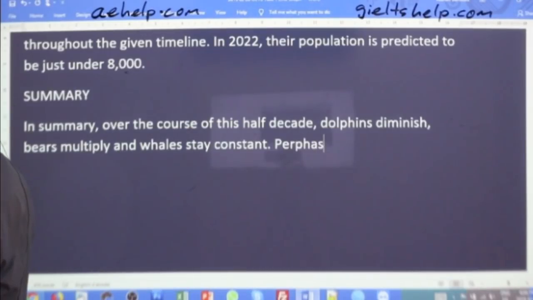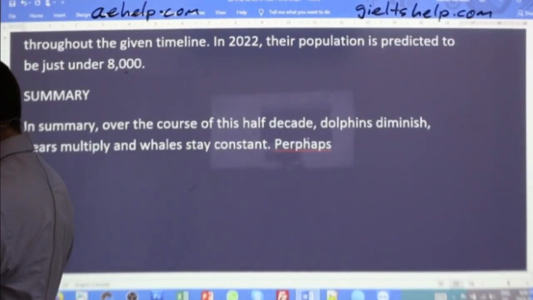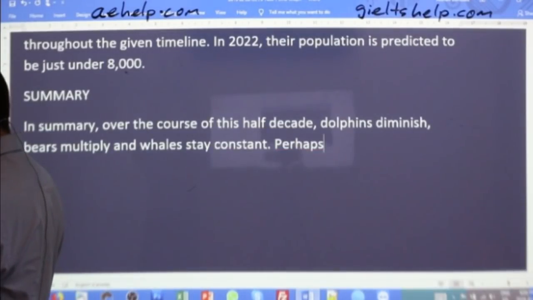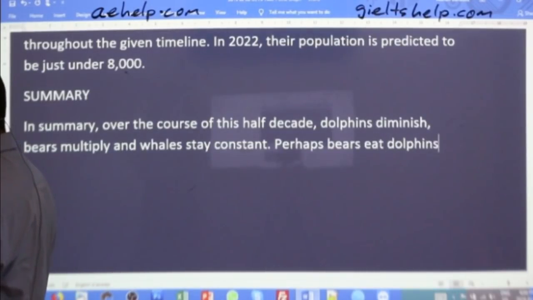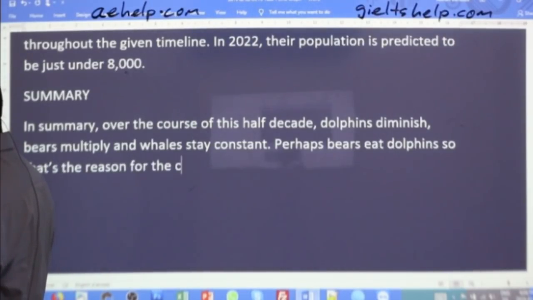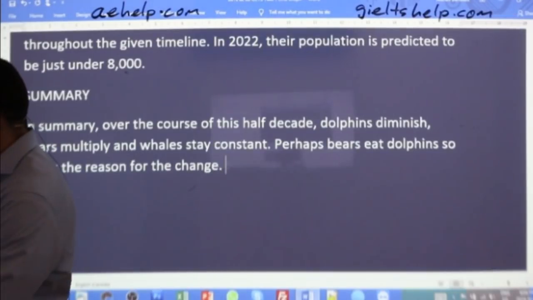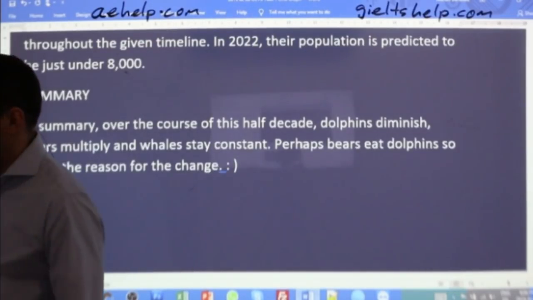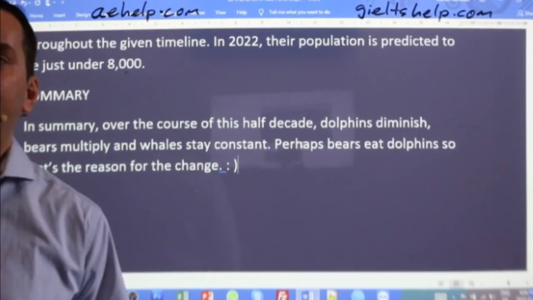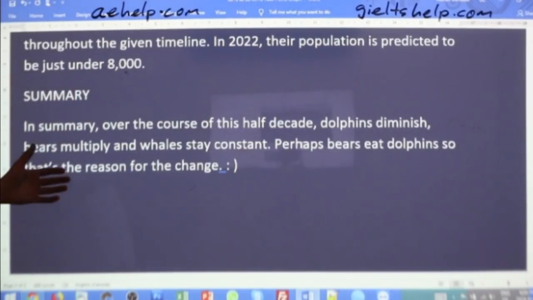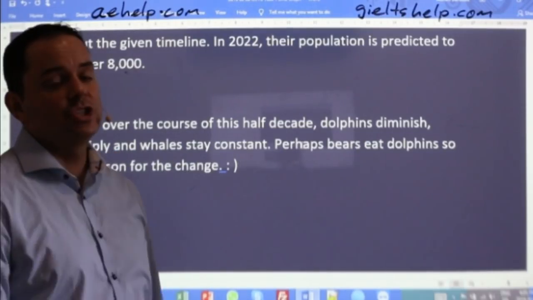Perhaps bears eat dolphins, so that's the reason for the change. Right? We have lots more bears than dolphins. Maybe the bears are eating the dolphins. No, students, that's just a joke, okay?